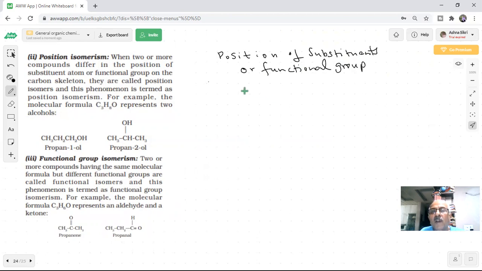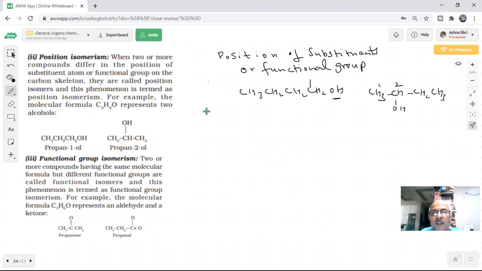So if I say CH3, CH2, CH2, CH2, OH, and you are saying, okay, CH3, CHOH, CH2, CH3, what has happened here? This OH group is at number 1, and this is at number 2. So position is changed.